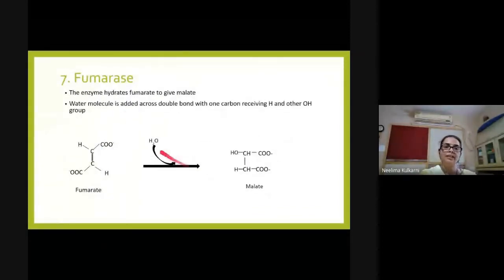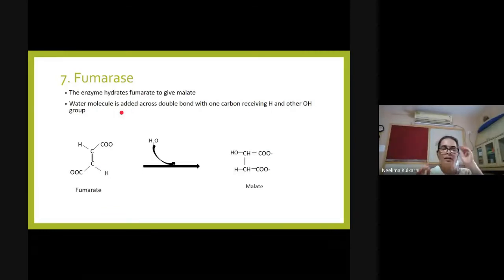The next reaction is fumarase. Now, the name fumarase is a misnomer. When you hear the name, you feel that it is a hydrolytic enzyme. But fumarase is not a hydrolytic enzyme. Instead, it brings about a reaction which hydrates the substrate. Addition of a water molecule is taking place here. So it should be known as fumarate hydratase, which hydrates fumaric acid.